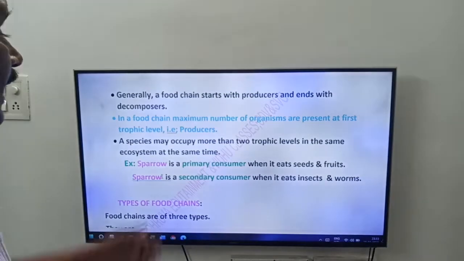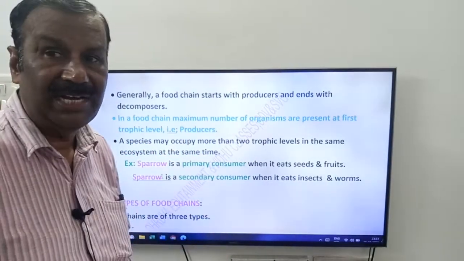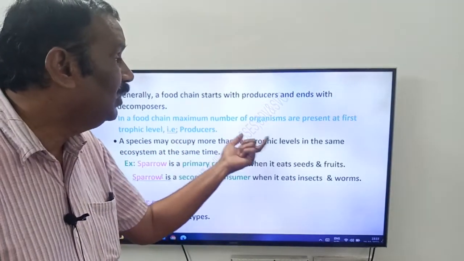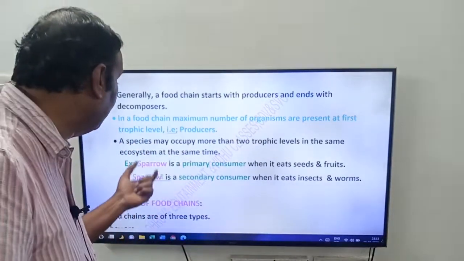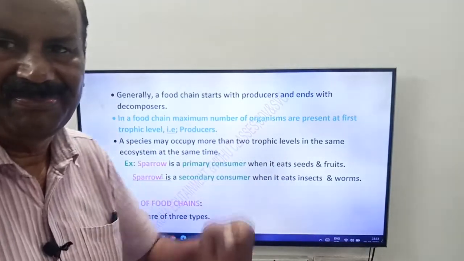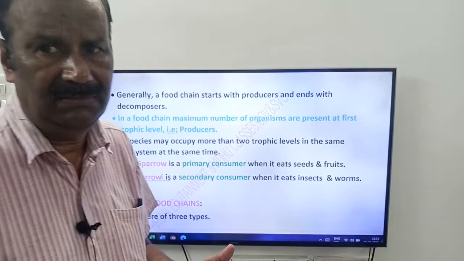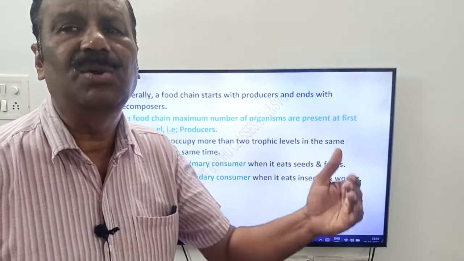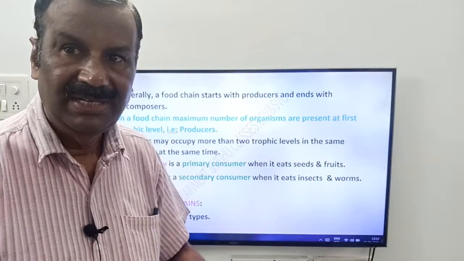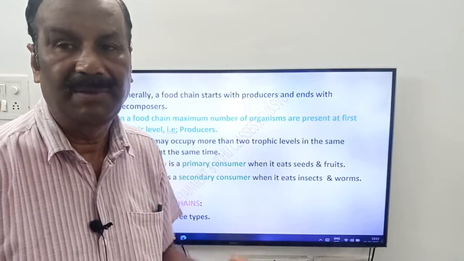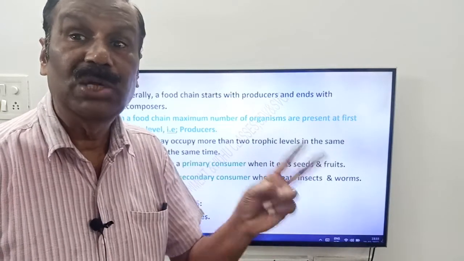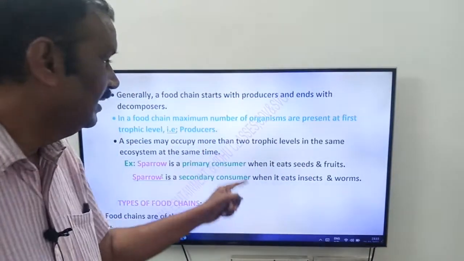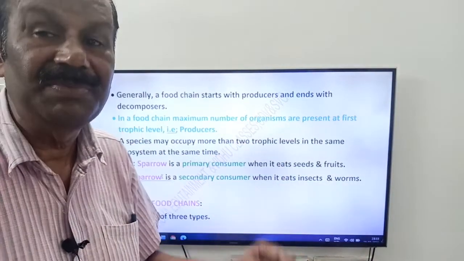Next friends, a species may occupy more than 2 trophic levels in the same ecosystem at the same time. Once again this is a neat question. Generally an organism is present in one trophic level, but sometimes one animal or a species may occupy more than 2 trophic levels in the same ecosystem at the same time.